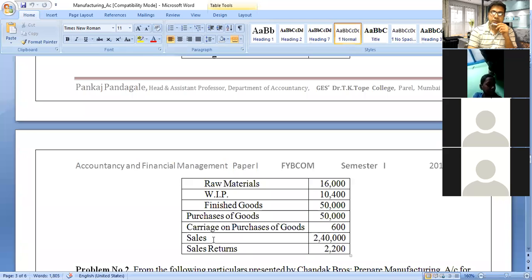Sales, trading account credit side. Sales return, trading account credit side, less from sales, you know that, but you should know about the manufacturing account. So I provided each and every item where we have to put. Do you have any problem? No. Okay, is there any problem? You can put in chat, I will explain. If any doubt regarding any particular item, I will explain.